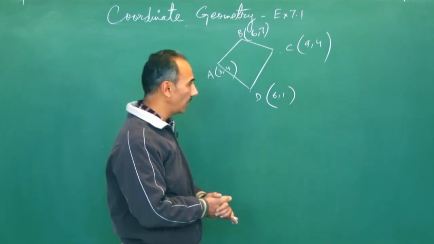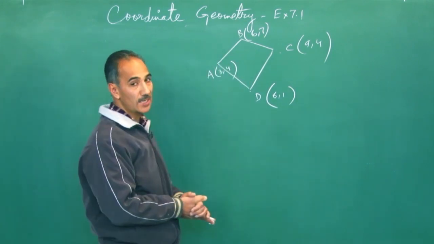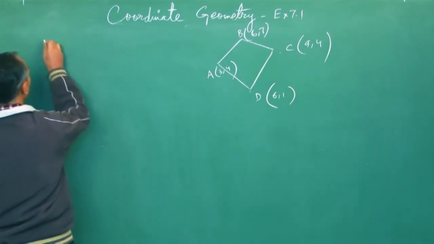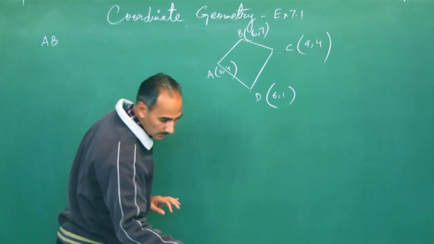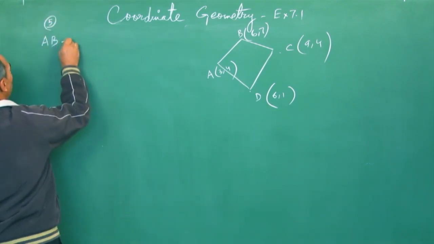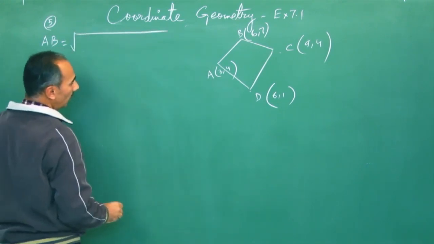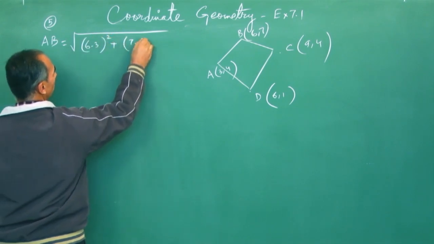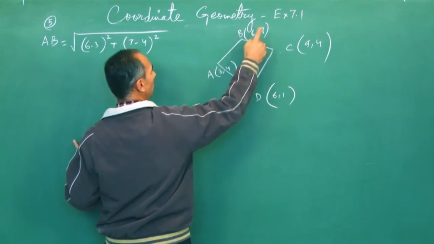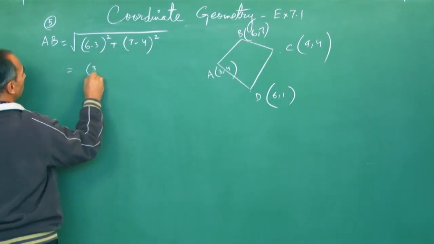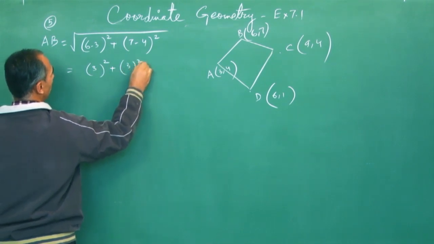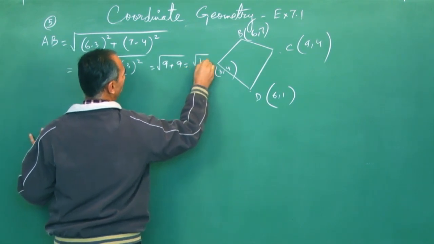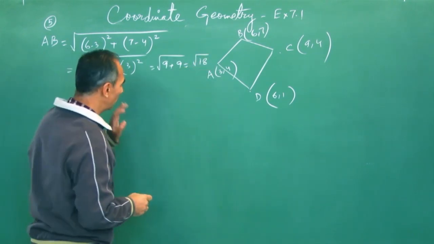We'll apply the distance formula to find all 4 lengths as well as the diagonals. For a square, all 4 sides should be equal, and the diagonals should also be equal. So AB, using the distance formula: square root of x2 minus x1 whole square plus y2 minus y1 whole square. 6 minus 3 is 3, squared. 7 minus 4 is 3, squared. So that is 9 plus 9, the square root of 18. You can simplify it to 3 root 2, but let it be root 18.